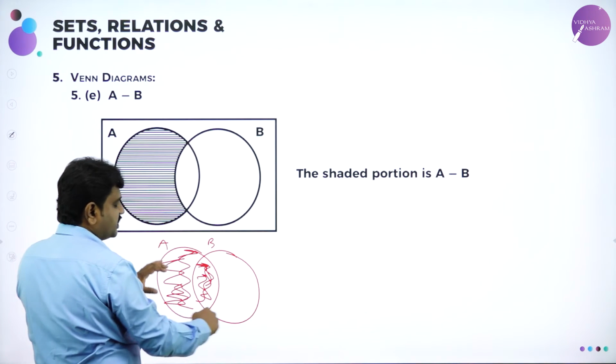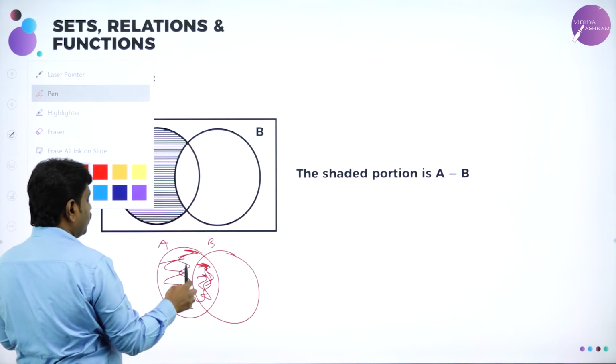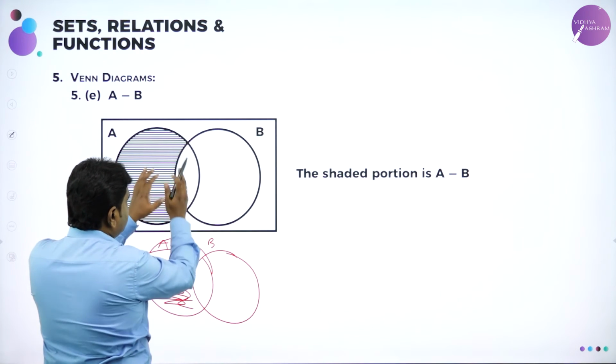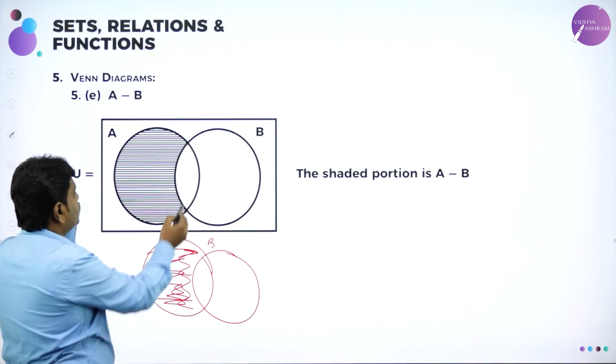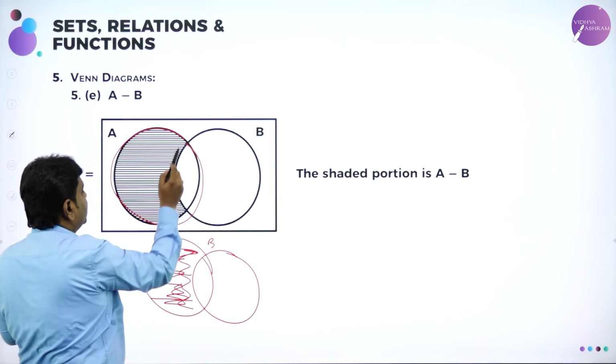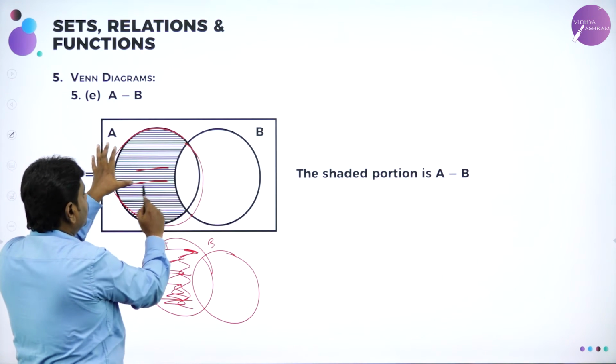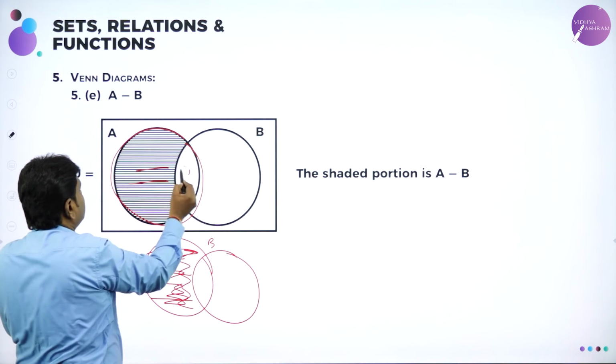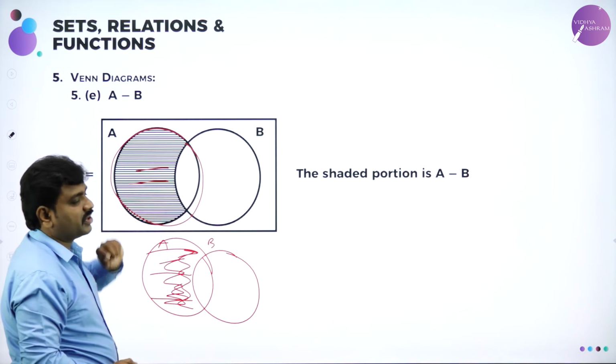Now this is completely set A, and from it I'll remove the elements of set B. The shading will be only in this part. This common region is removed, you can see. This total part is set A. From set A, I'll retain everything, but this common region is blank. In this common region we don't write anything. This is A minus B.